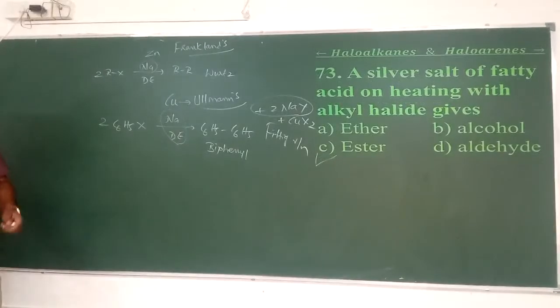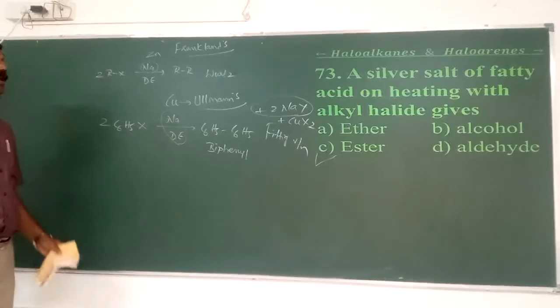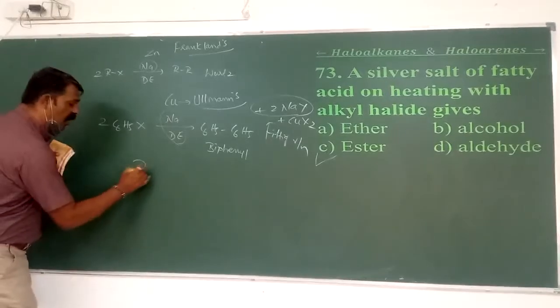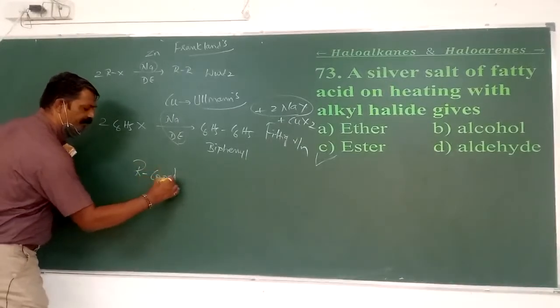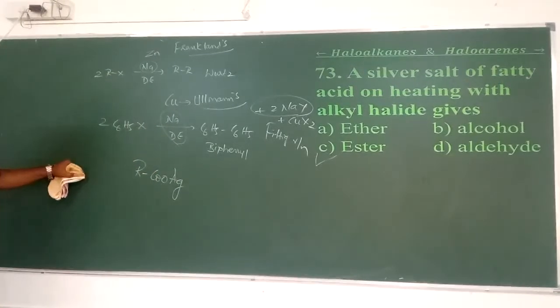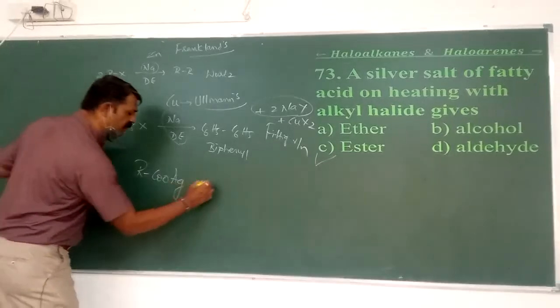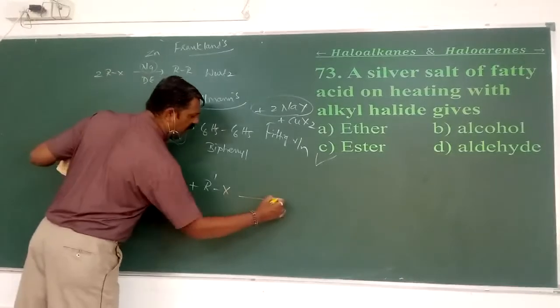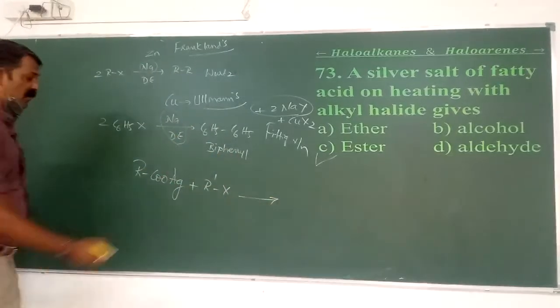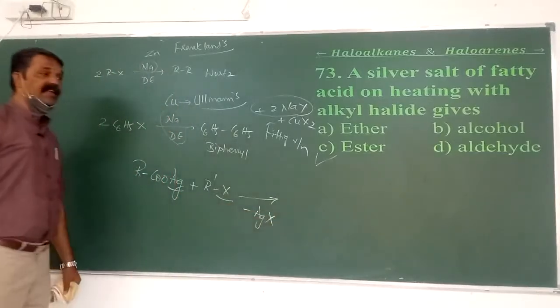Let's have the 72 here. A silver salt of the fatty acid on heating with alkyl halide gives RCOOAg. Because RCOOH is called the fatty acid or carboxylic acid, when H is replaced by silver, it is called the silver salt of fatty acid. When it is made to react with R-X, the alkyl halide, there is a removal of precipitate in the form of AgX.